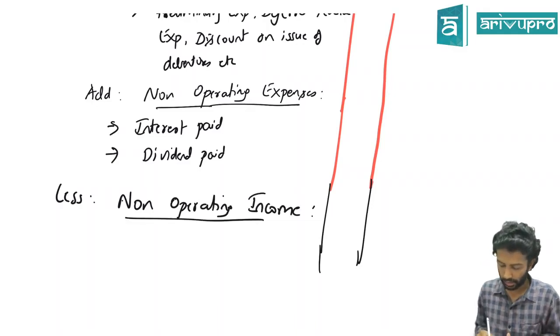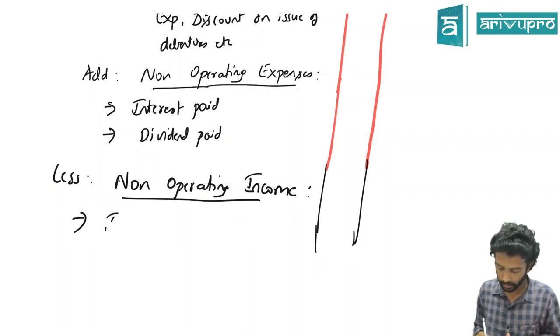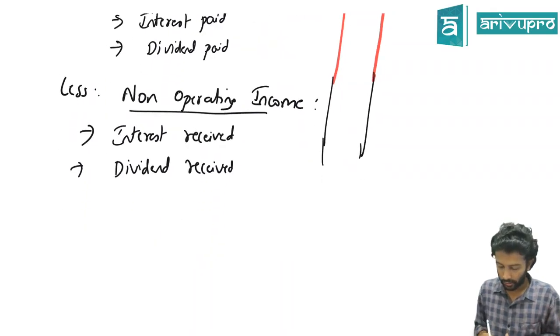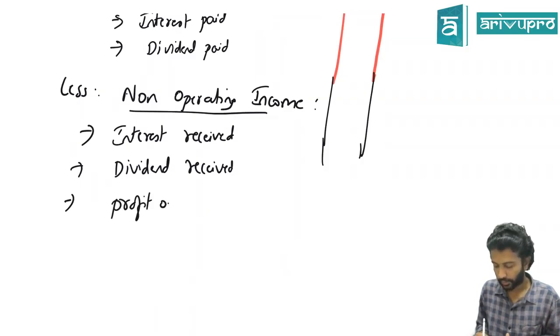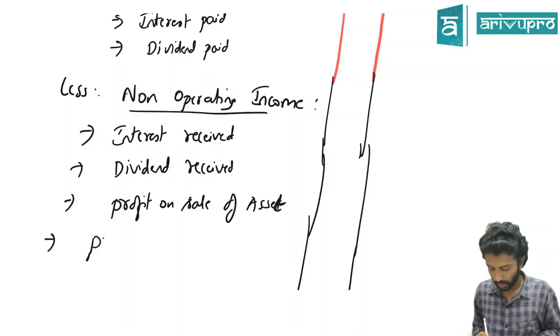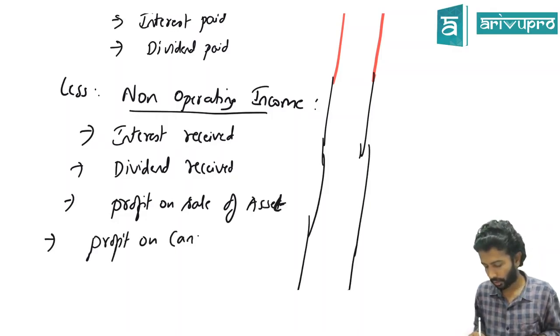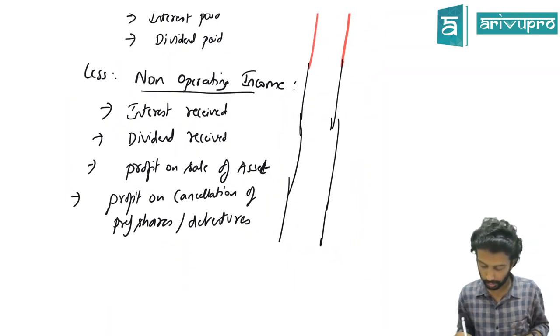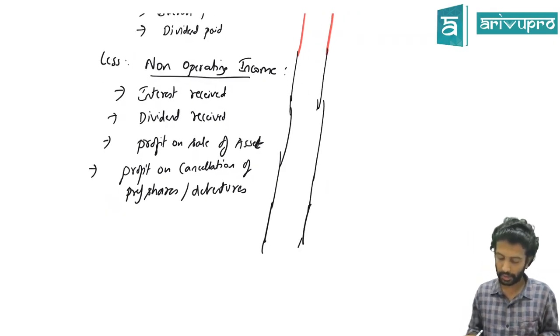Non-operating incomes. Under that we will call out interest received, dividend received, profit on sale of asset, profit on cancellation of preference shares / debentures. I think that's all I can remember. Leave again 1 or 2 lines. We'll see if need be, we'll update.